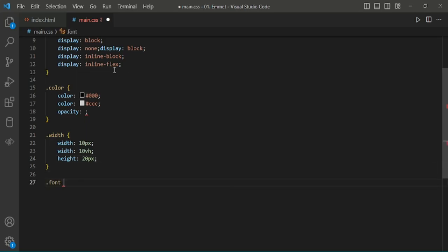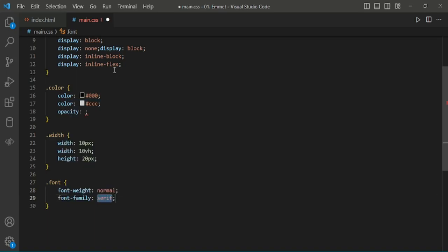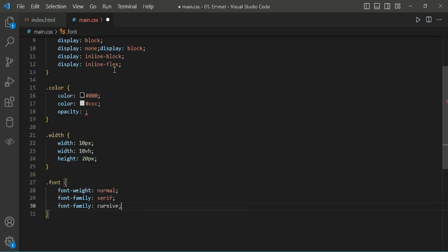For font, you can use fw for font weight, and font family ff. By default font family will be serif. If you want to change to any other, ff:c for cursive. For adding important, just type ! and you get the important.